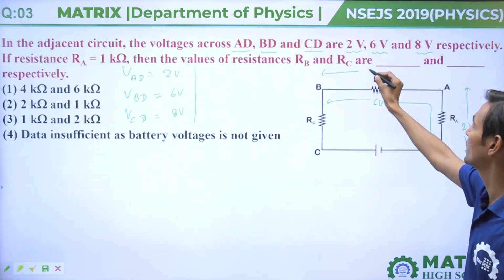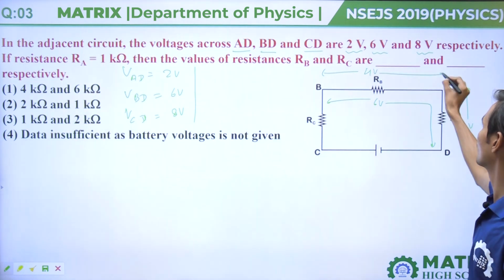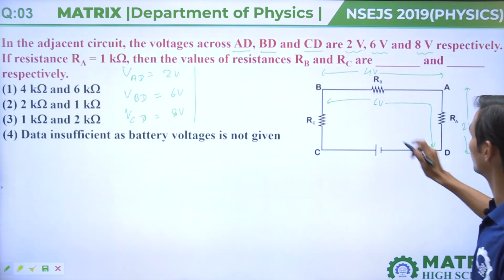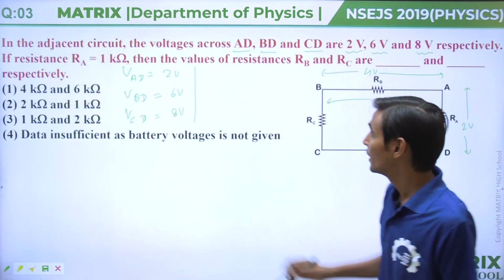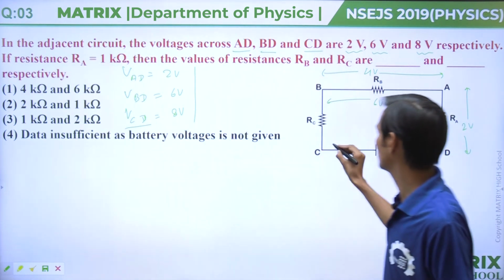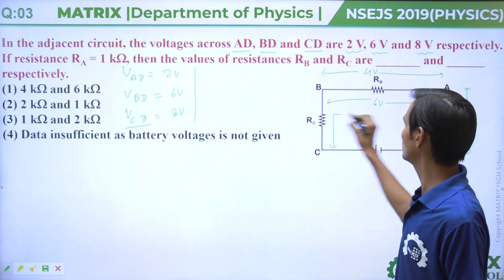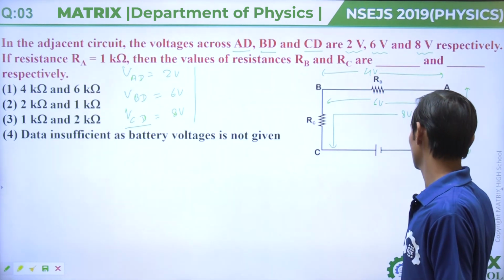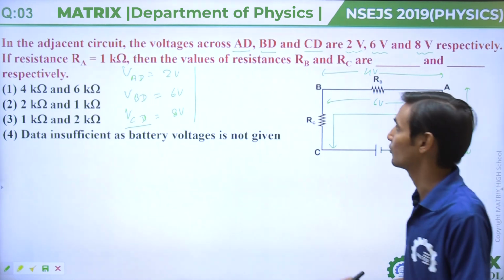So from B to A it will be 4 volt, because 6 volt minus 2 volt will come out 4 volt. And next, potential across C to D is given 8 volt.